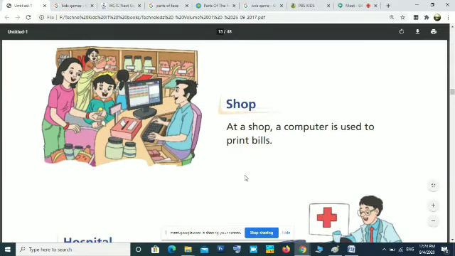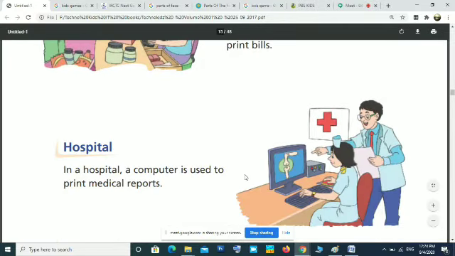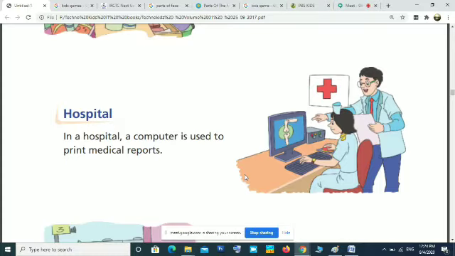Okay, next section is in hospital. Many of you have gone to hospital. Nowadays, better not to go to hospital because many hospitals are affected with coronavirus. If any serious problem is there, then only we will be going to hospital nowadays. But 5 or 6 months back, usually we would visit hospital for any minor problem.